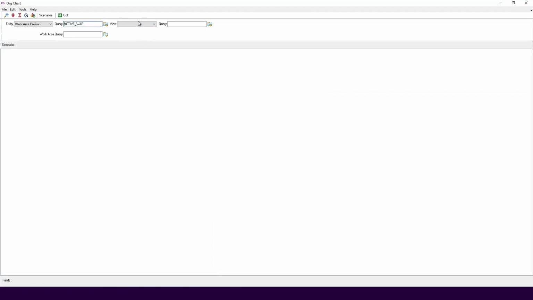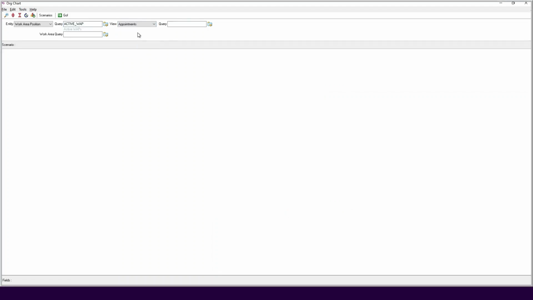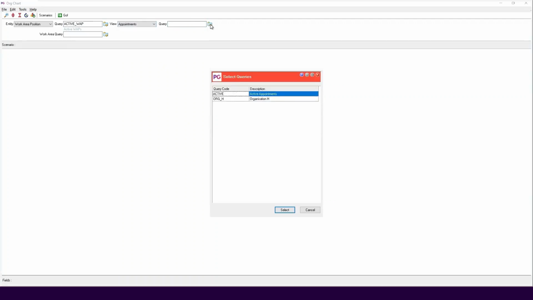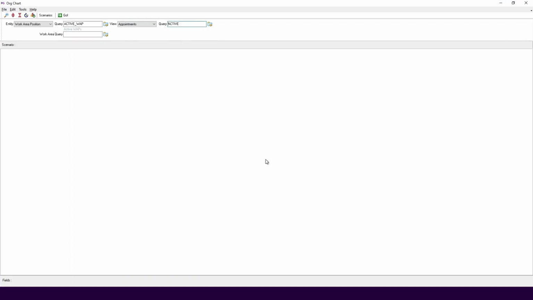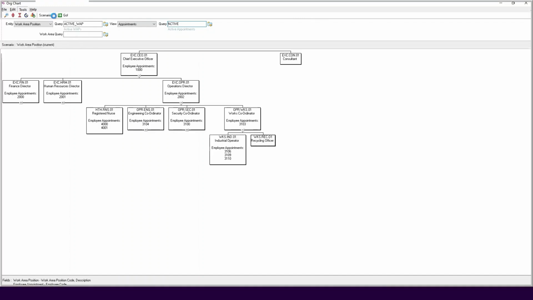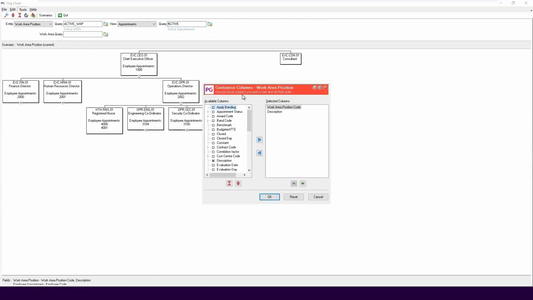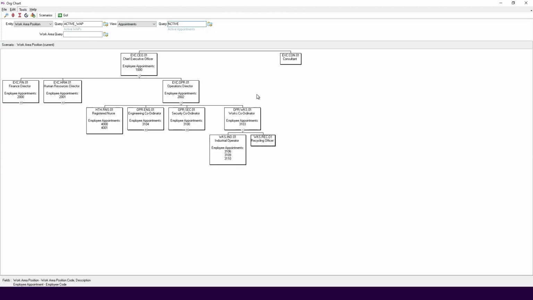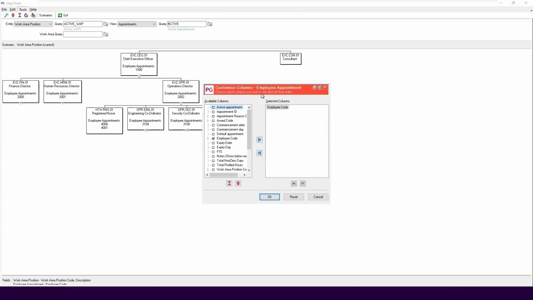In the View field, select Appointments because we want to see all appointment records for the employees. In the Query field, select any additional queries required, such as only showing active appointments. Click Select. When you're happy with the selections, click Go. To see the employee names on the org chart, click the Tools menu, select Customize Columns, and the Work Area Position columns screen will appear. Next, press Enter on your keyboard. This will change to the Employee Appointment screen.